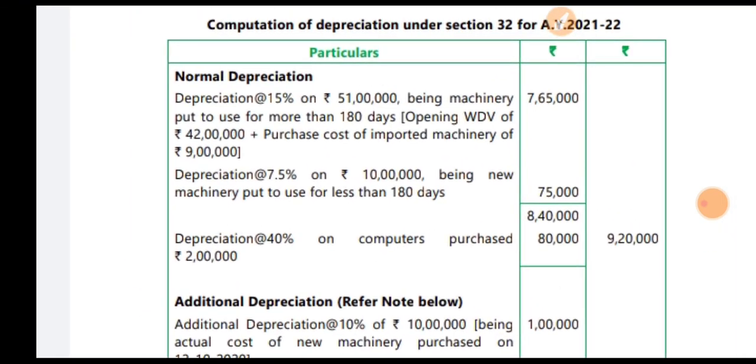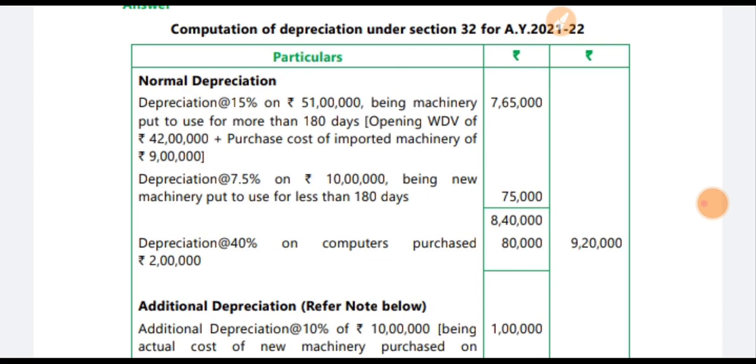First of all, we calculate for more than 180 days. Remember this point briefly: an asset is owned by the assessee, and an asset is used by the assessee during the previous year. These two conditions must be met for claiming depreciation. Next we will study block of assets under section 2(11). We will study each and every line of this theory deeply, so that we can understand it easily. Otherwise you can't understand any problem.